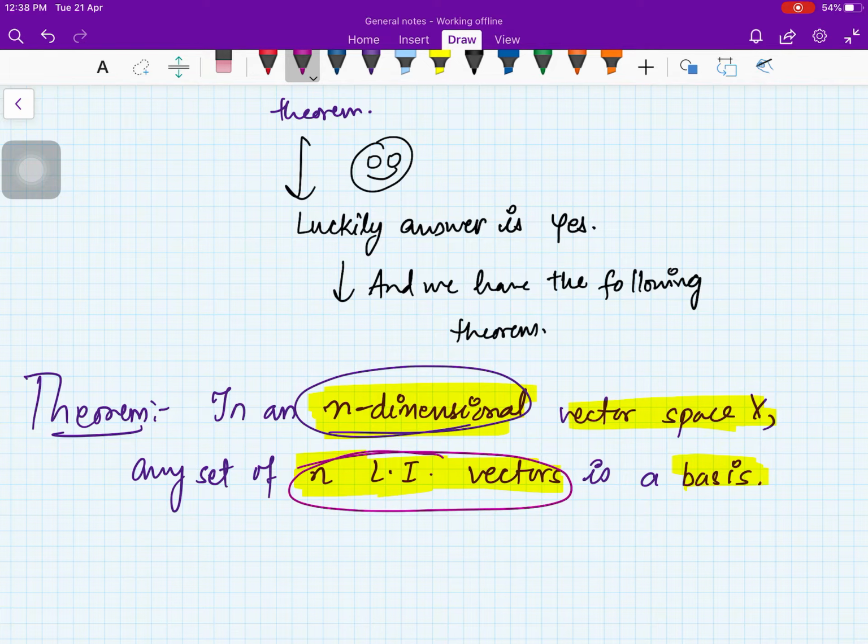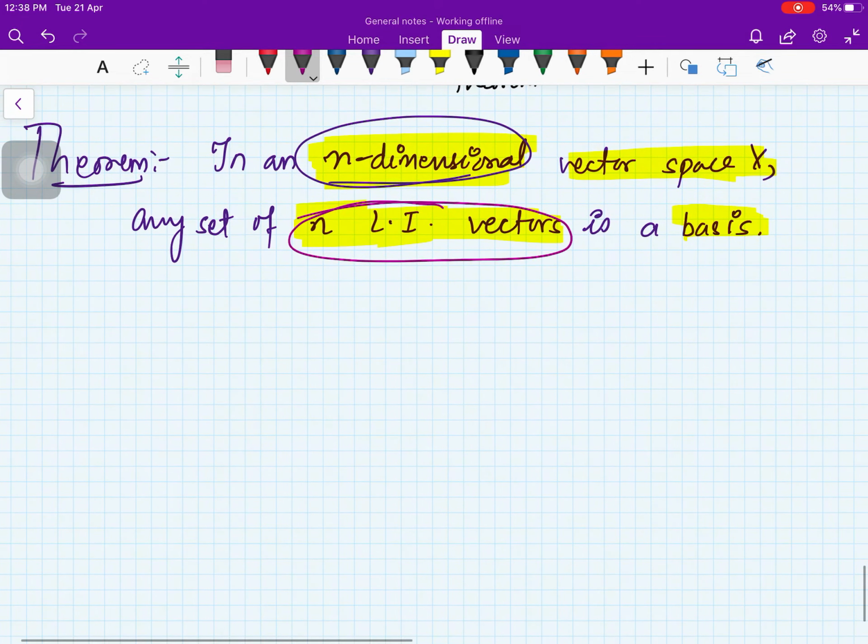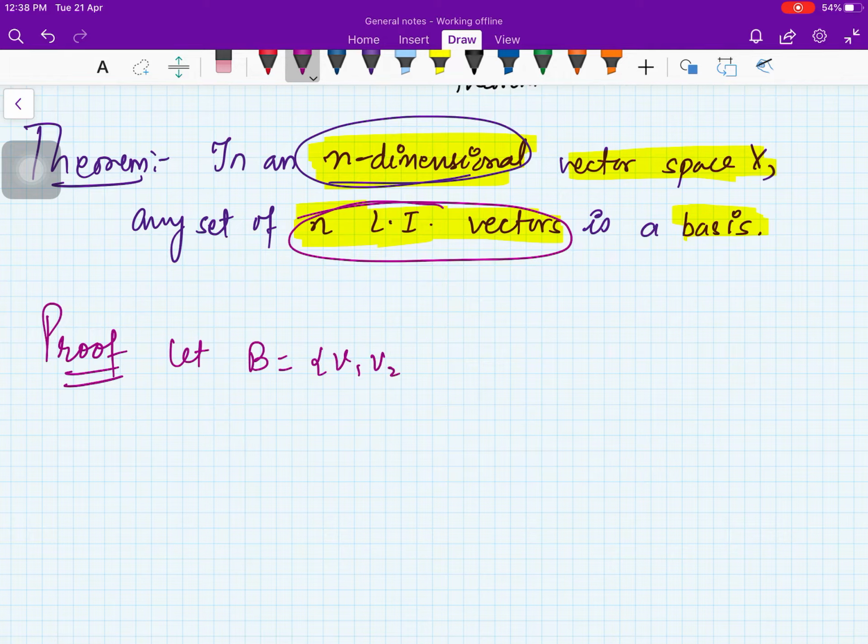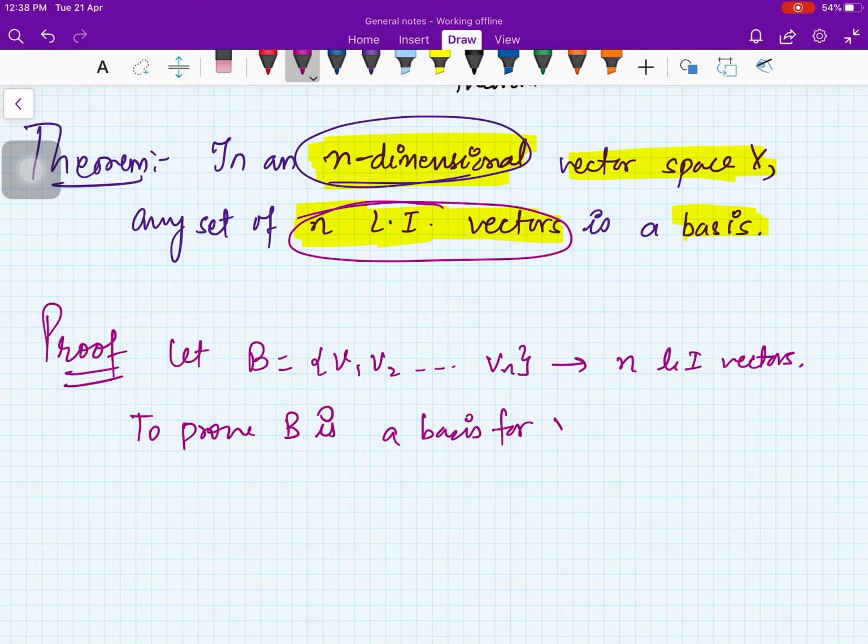It means that you only need to prove the linearly independent part. You don't need to prove the span part, because this is what the theorem is saying, right? So let us prove this theorem. This is very simple. Let us take n linearly independent vectors v1, v2, vn. To prove that B is a basis for V, we need to prove